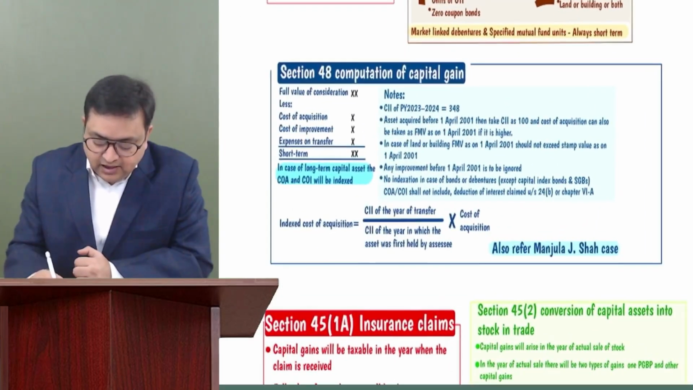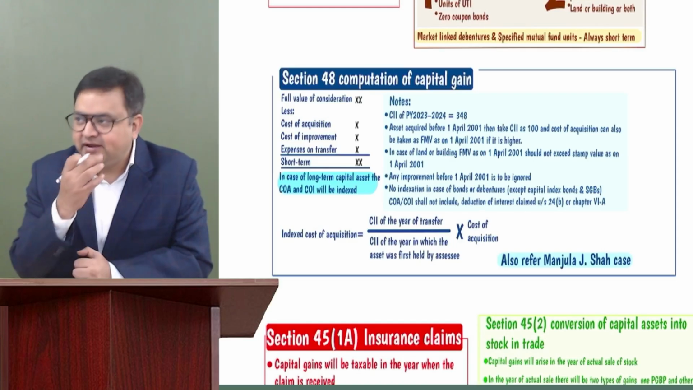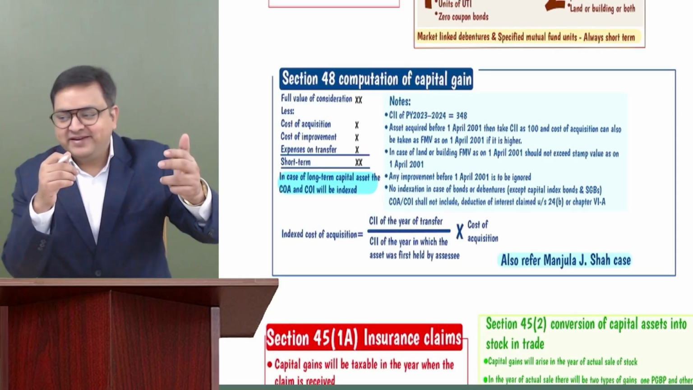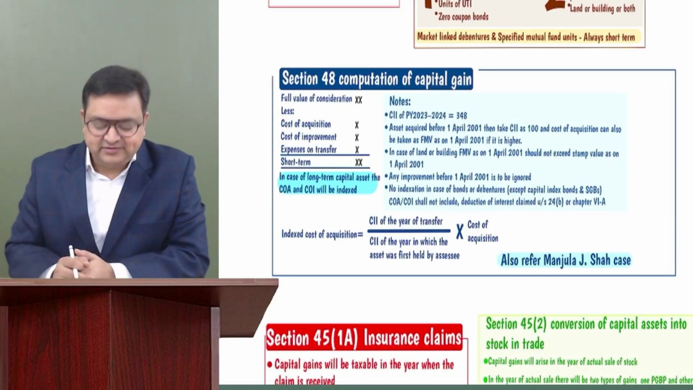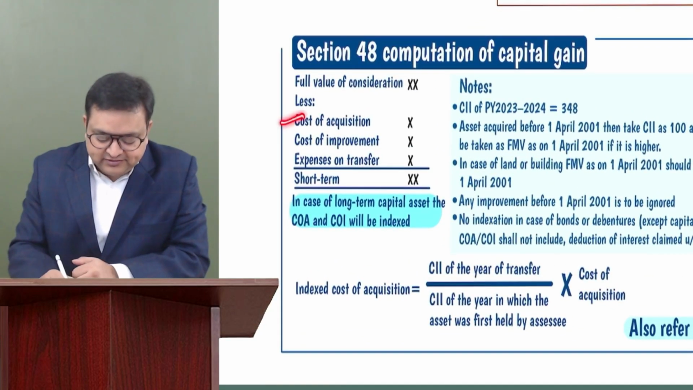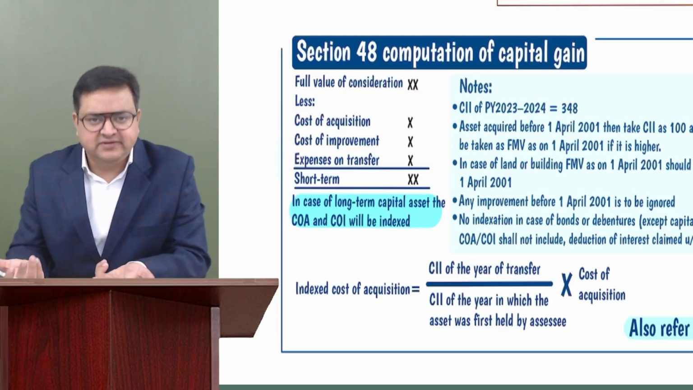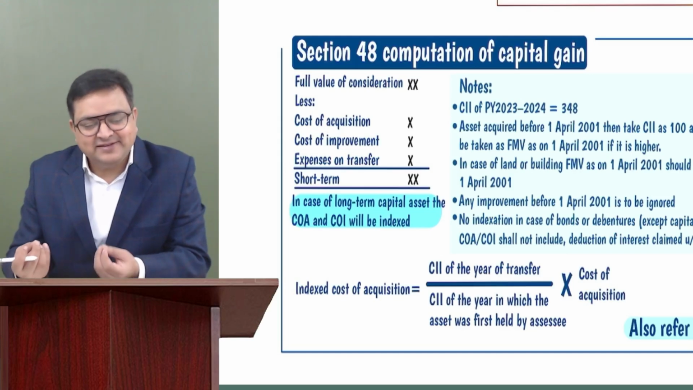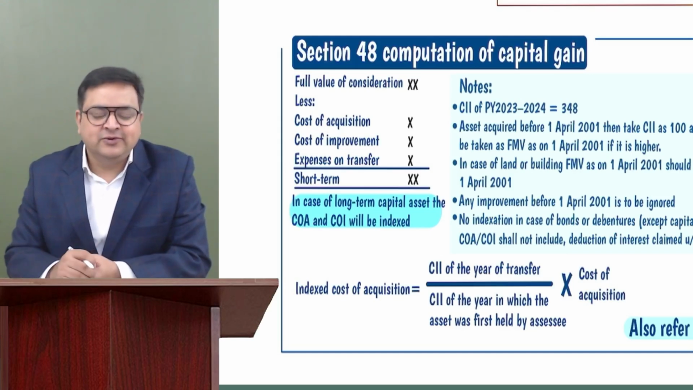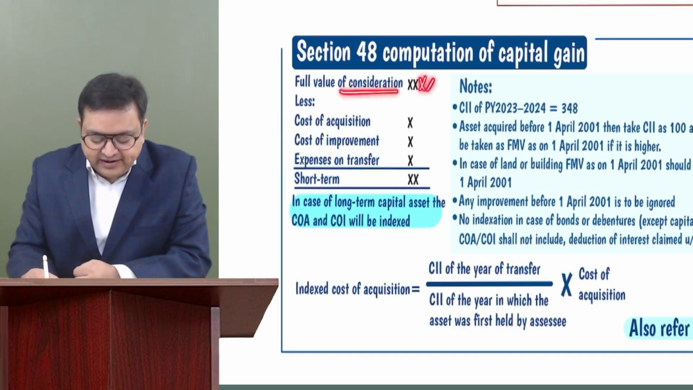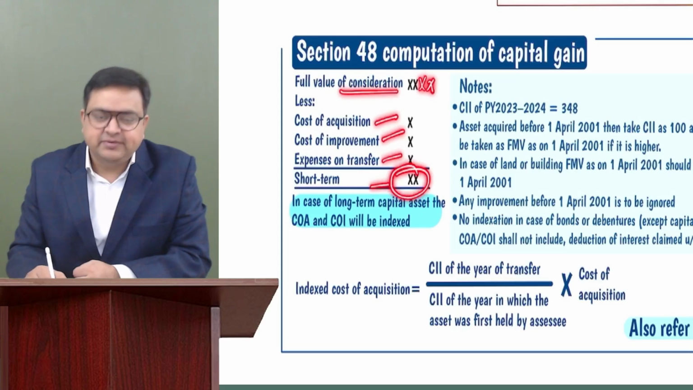Now, how do we compute our capital gain? Section 48 says simply selling price minus cost price. Selling price is our full value of consideration. Cost price is our cost of acquisition. So what you need to do is take cost of acquisition, cost of improvement, and expenses on transfer, and subtract them from the full value of consideration. What is full value of consideration? Selling price generally, right? Why I'm saying generally, because sometimes we take some other value also in case of selling price, which I'll be discussing. So full value of consideration, mainly selling price, minus COA, COI, and expenses on transfer gives you short-term capital gain.